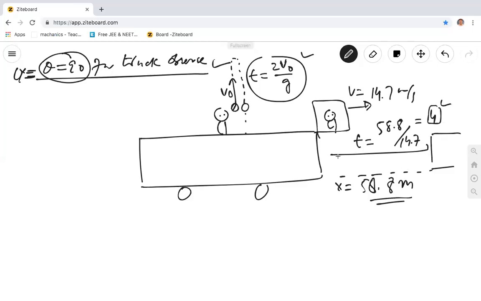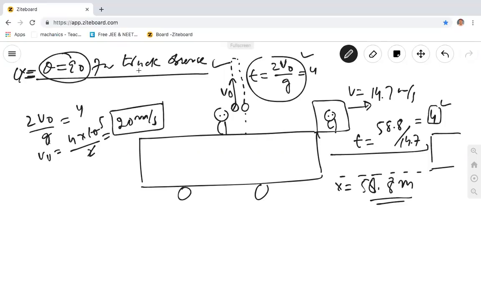Absolutely. So the time of projectile is 4 seconds, because he says when he catches the ball back, the truck has moved this much distance. Truck velocity, that means this time taken to reach here, 58.8 meters away from the initial position, is the same time, 4. So what is V0? V0 is equal to 4 into 10 by 2. 2 5s are 20 meters per second is the velocity.